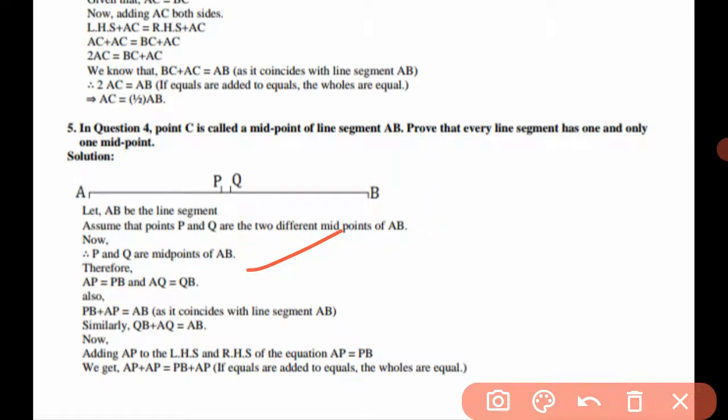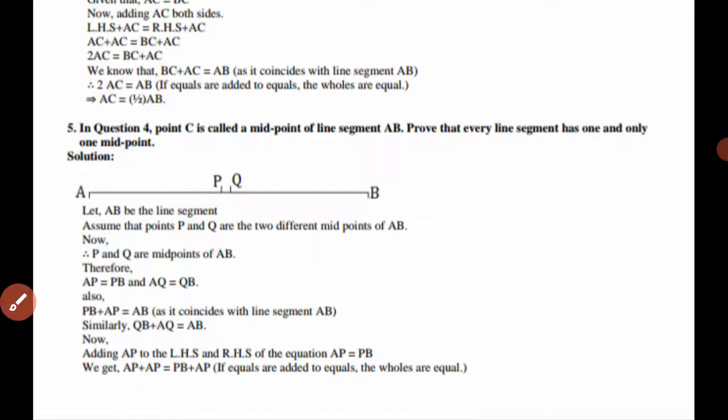Now P and Q are the midpoints of AB, therefore AP equals PB and AQ equals QB. But we also know that PB plus AP equals AB, as it coincides with line segment AB, and similarly QB plus AQ also equals AB. Adding AP to the LHS and RHS, we get AP plus AP equals PB plus AP, since equals added to equals, the wholes are equal.